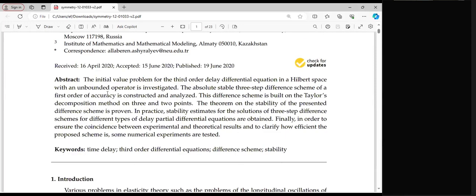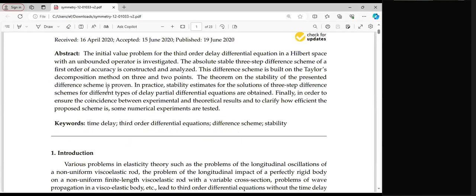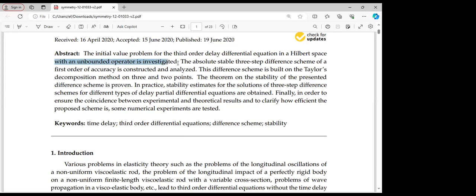So I will go over the abstract of this publication. For the abstract, we say that the initial value problem for third order delay differential equation in a Hilbert space with an unbounded operator is investigated.